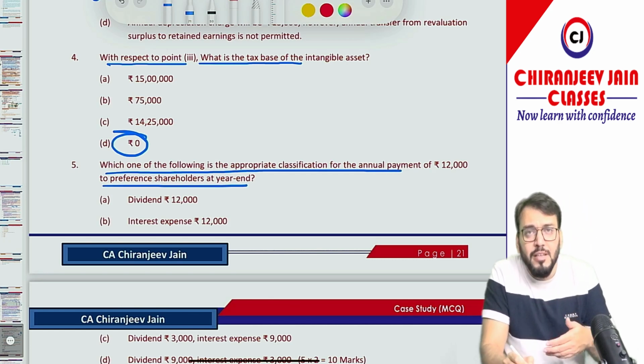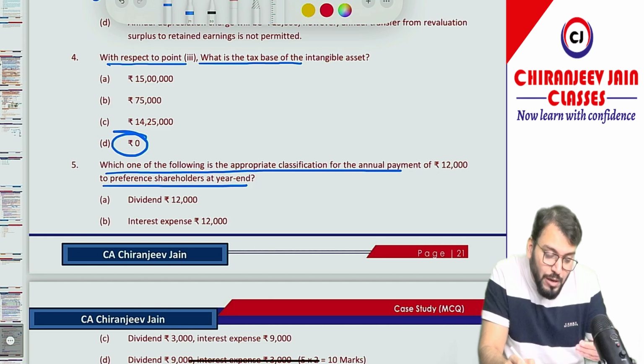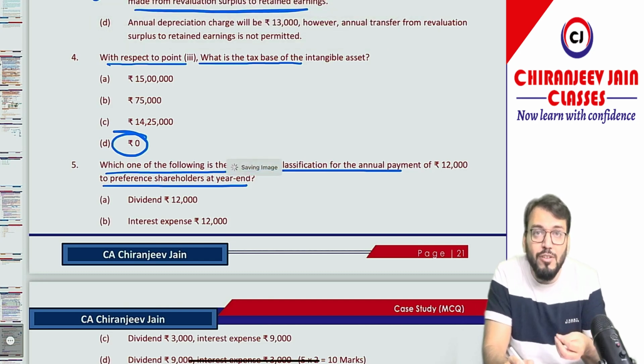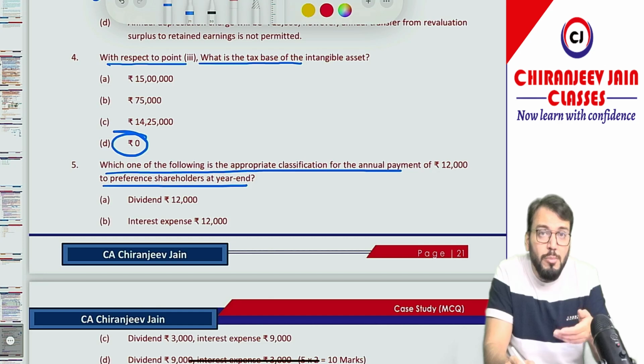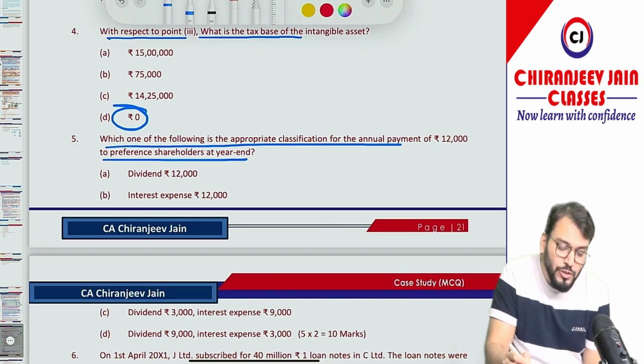So can you say annual payment of dividend on preference shares, whatever annual payment of 12,000 to preference shareholders, means dividend. If it has been classified as a liability, the dividend will be recognized as an expense, means it will be transferred to P&L as an interest expense or dividend expense. Let's see what options they have given.